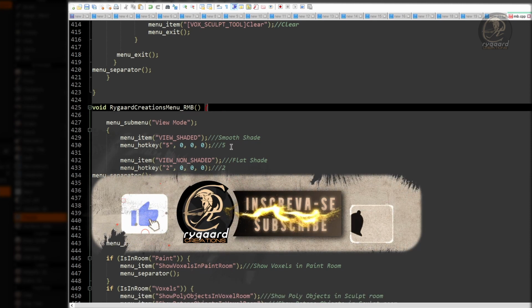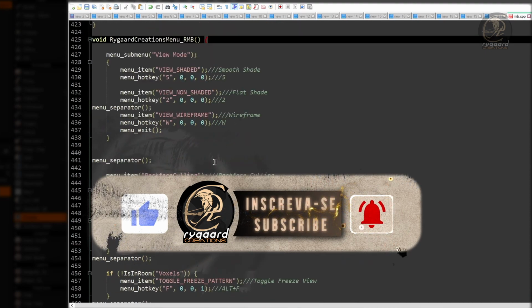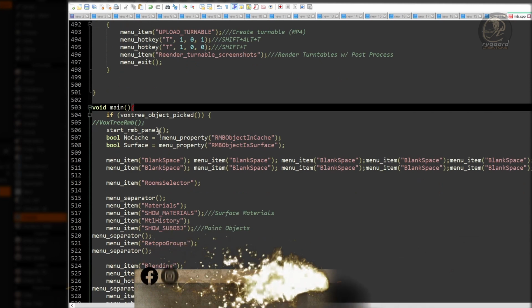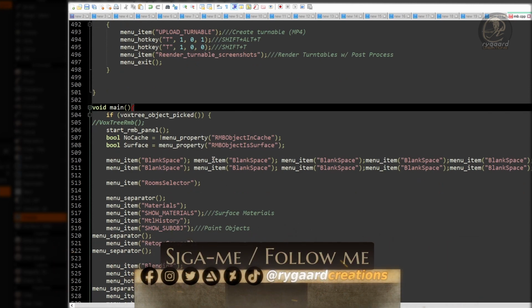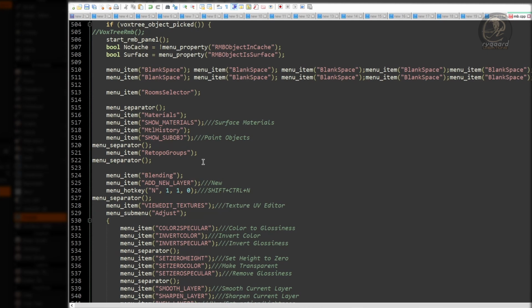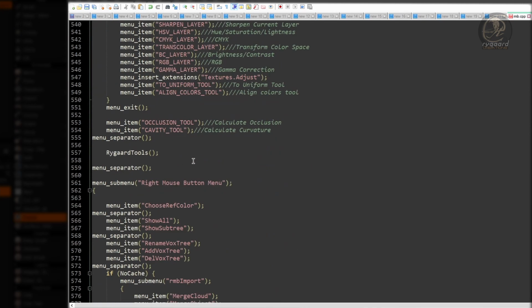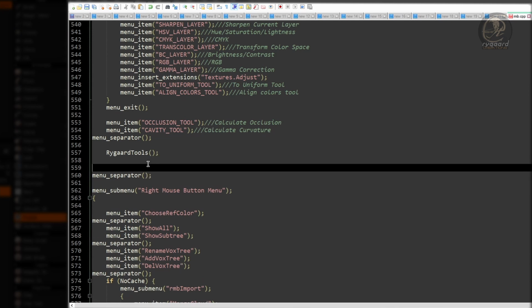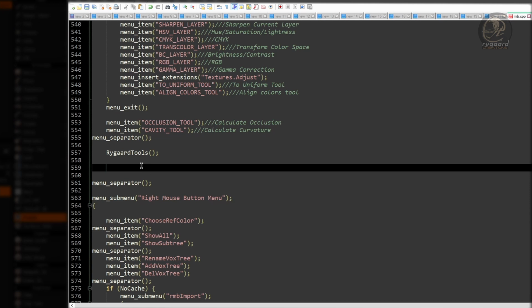The next step is to go to the main function, right here, and inside it, I'm going to choose the position that the Rygaard Creations menu will appear in the right-click menu. So, under the Rygaard Tools function, right here, I'm going to create a submenu.